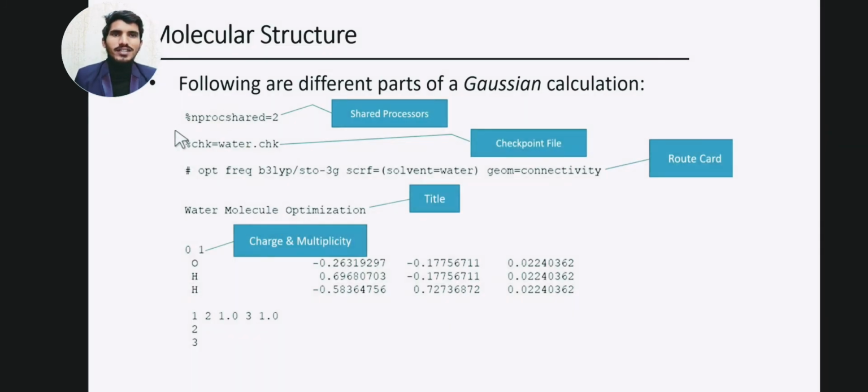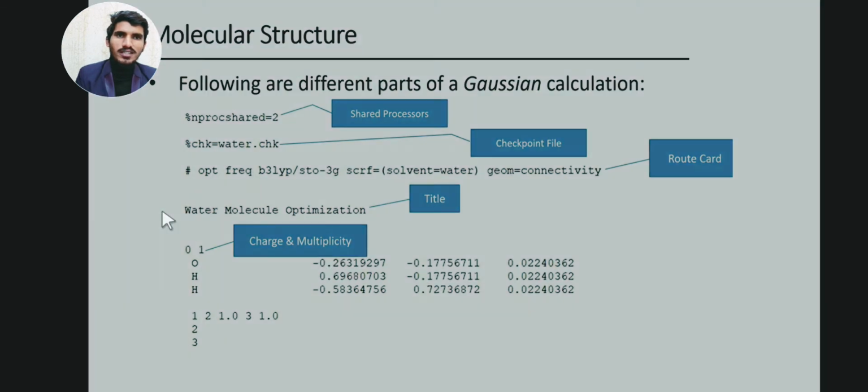The first line here is known as the shared processor. The second line is called the checkpoint file. The third line is called the root card. The fourth line is the title, and the fifth line is the charge and multiplicity. I am going to describe all of this in the next slide.